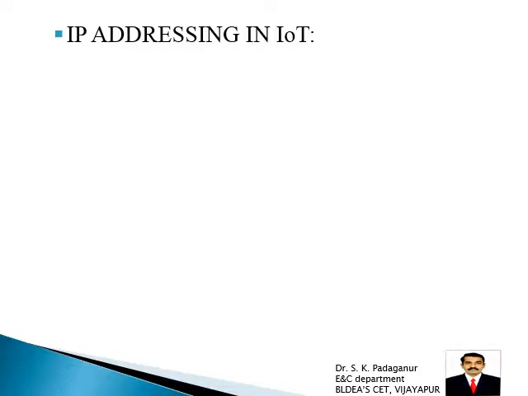So today we started module 2. Module 2 is the architecture design principle of IoT, where we concentrated on the internet and internet based communication. Simple protocols we studied, that is IPv4, IPv6, 6LoWPAN. In the next class we'll start IP addressing in IoT, and how the different addressing concepts can be used in the IoT. In the next class we'll see that. Thank you.